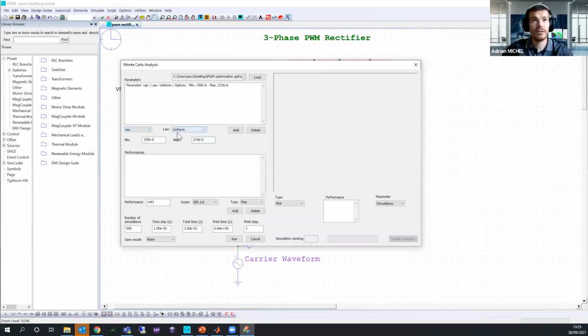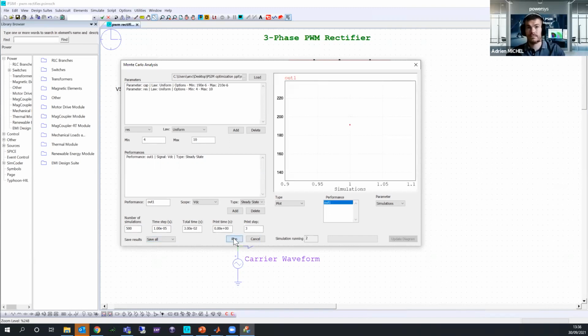I will select the resistance, again a uniform, and I will put between 4 and 10 ohm. Here you have the definition of your parameters. Now on your performance, I want to check the overshoot, the steady state as I used for the sensitivity. So I will select my output voltage, which is the VDC. I will check my steady state. I click on add. I want to set up 500 simulations. I want to save everything, so you can click on save all. I leave the default parameter settings with the time step and so on, but you can change them again, and you can click on run.